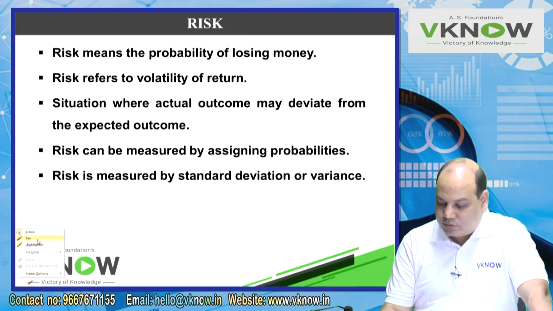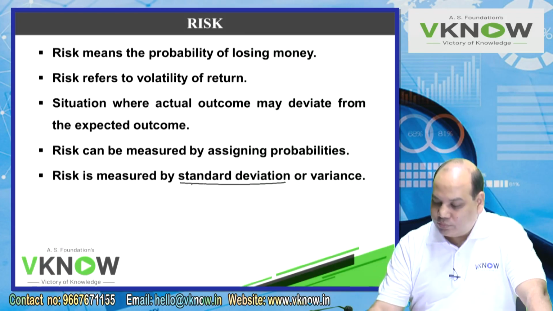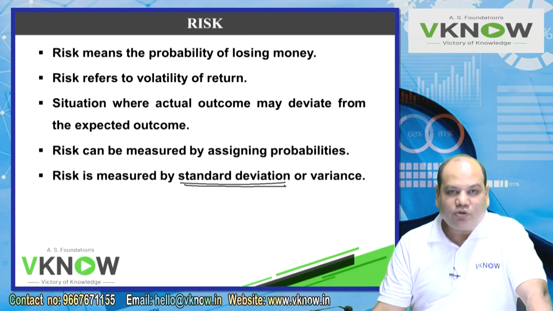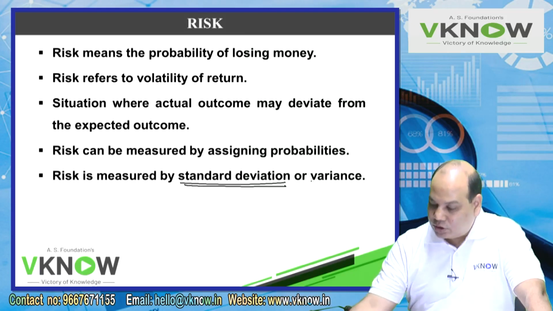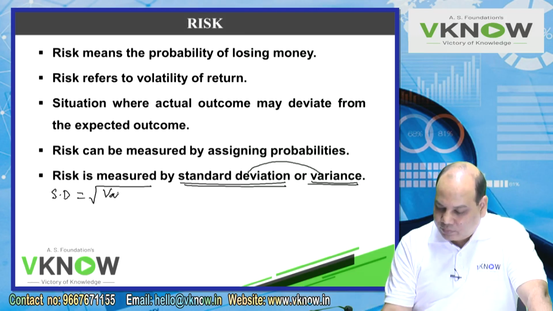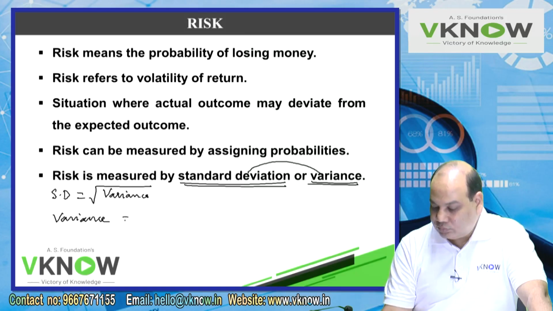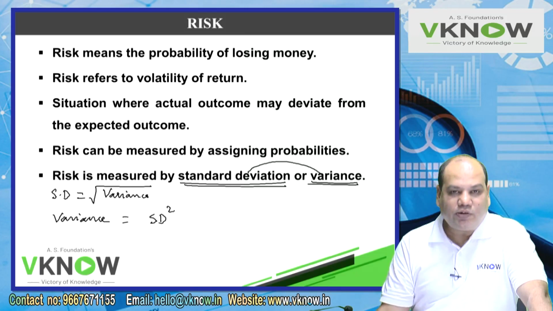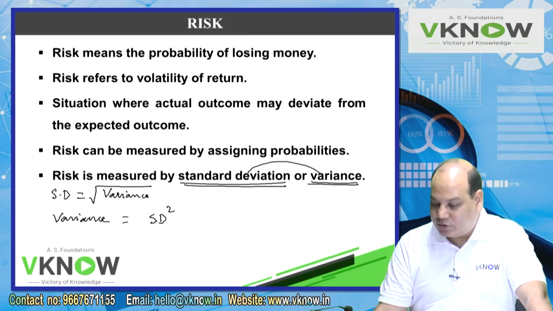So here comes our statistical tool for measuring risk, called standard deviation, and it is also called variance. What is the difference between the two? Standard deviation is the square root of variance, or you can say variance is the square of standard deviation. That is the relationship between variance and standard deviation.